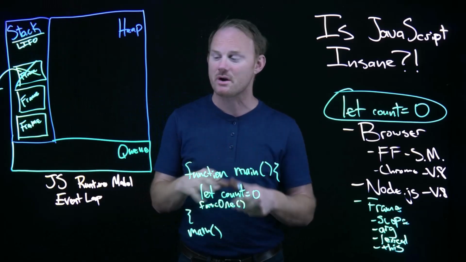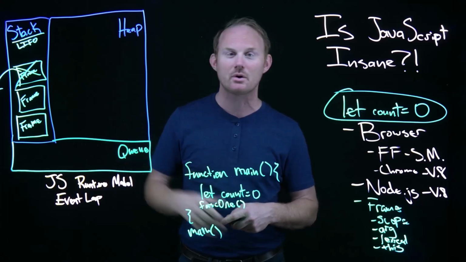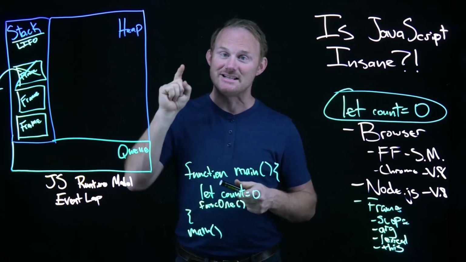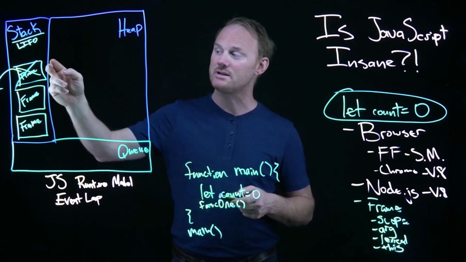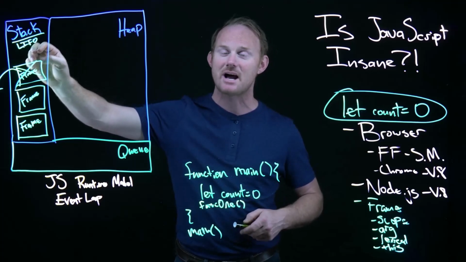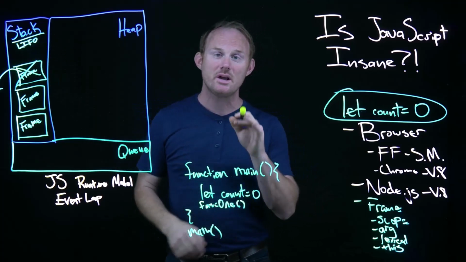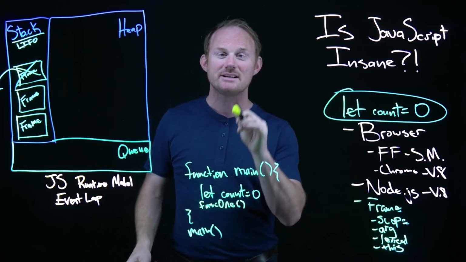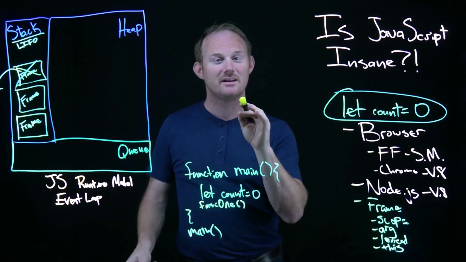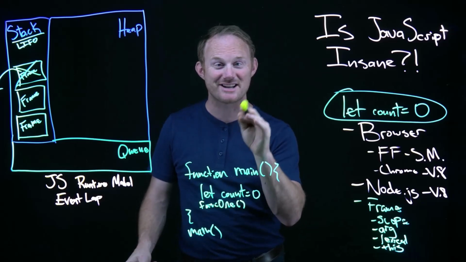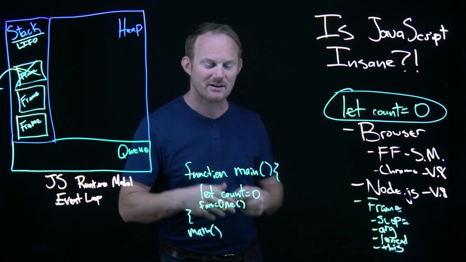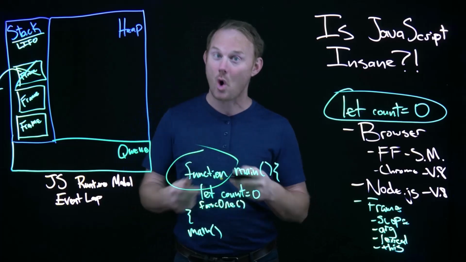One more thing to note here, and then we'll look at how the queue gets involved. The stack operates synchronously, so it's going to take the last in, first out. JavaScript is going to be operating on the thing at the top of the stack, and it is going to run every line synchronously from top to bottom, no exceptions. Okay. You're thinking, wait a minute, Rob, there are exceptions. It doesn't always run every line in order. That's because some of those lines are functions or callbacks.